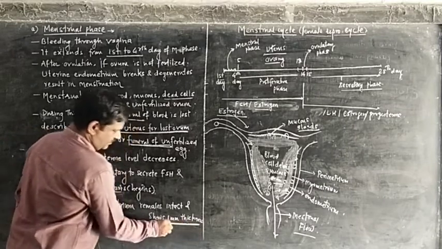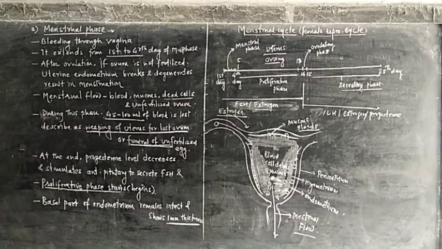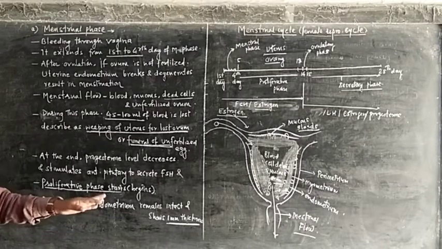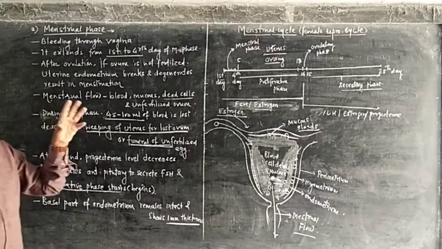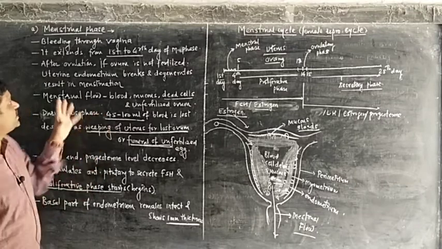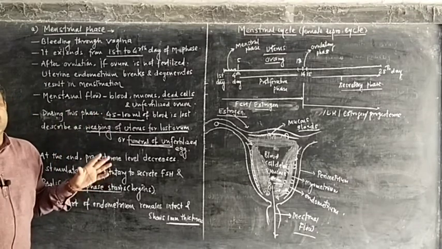Okay, this is the brief introduction of the menstrual cycle and the first phase, the menstrual phase.